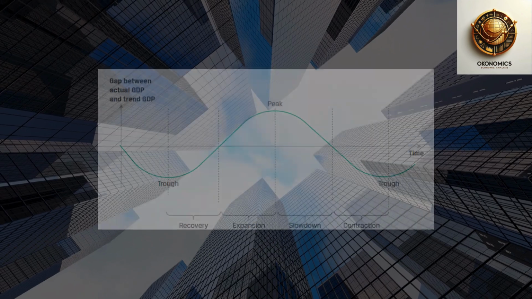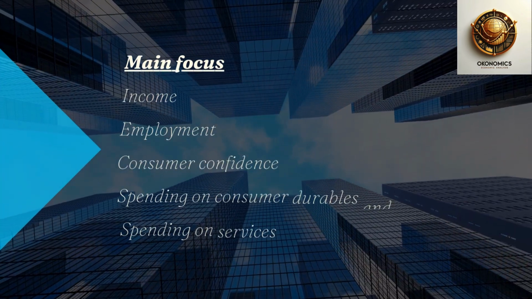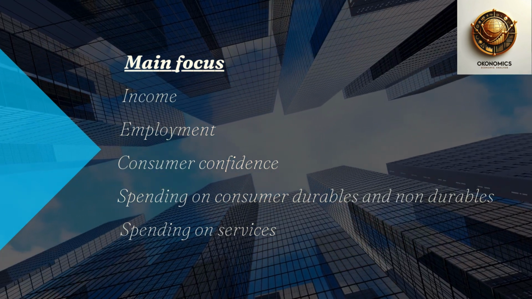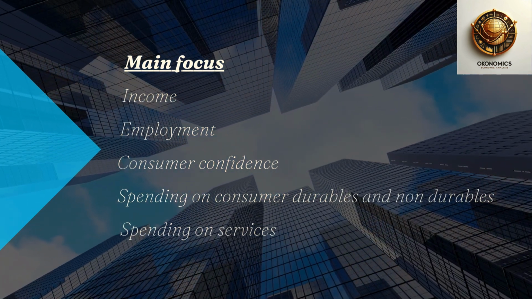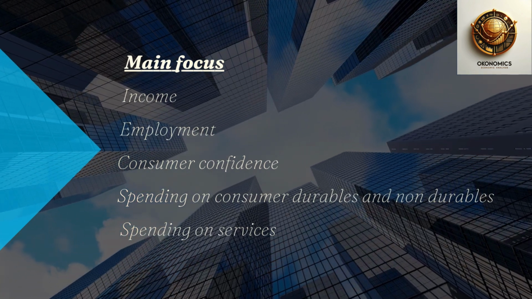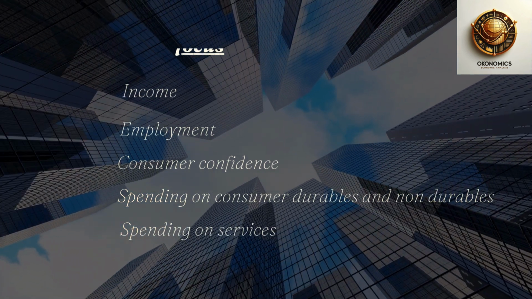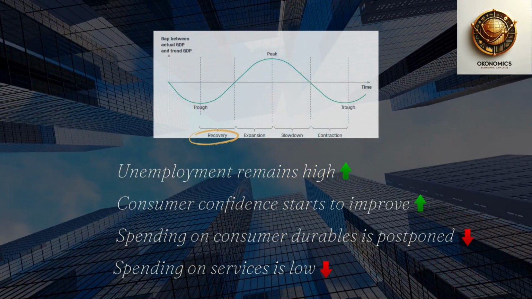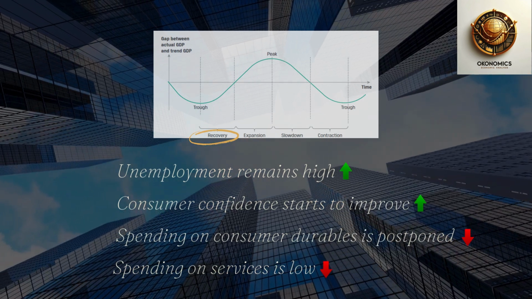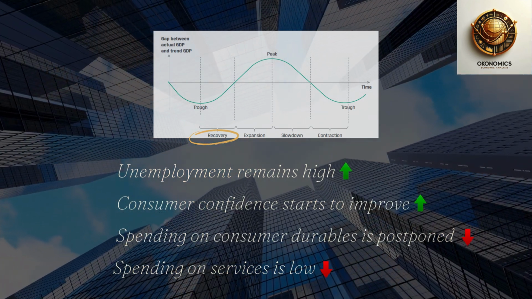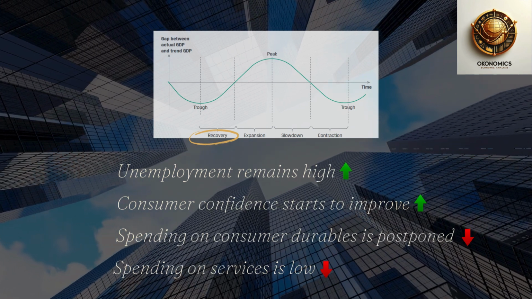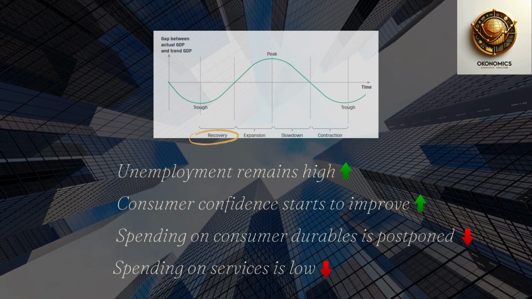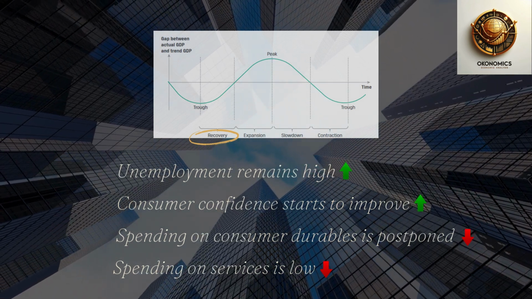We will analyze each phase focusing on income, employment, consumer confidence, and spending on consumer durables and non durables, as well as services. During recovery, unemployment remains high, consumer confidence starts to improve, spending on consumer durables like autos, motorcycles, appliances, and furniture is often postponed, and spending on services is low.